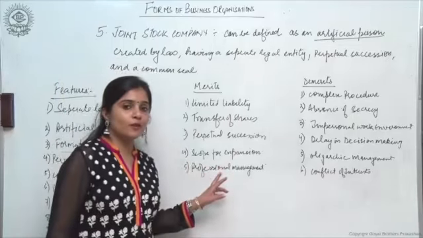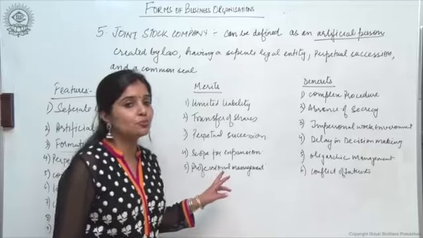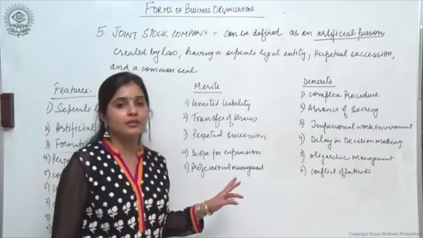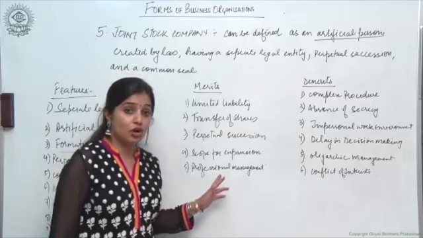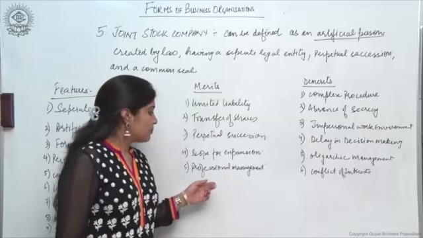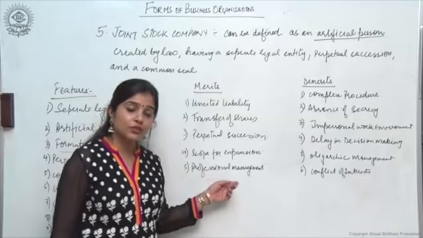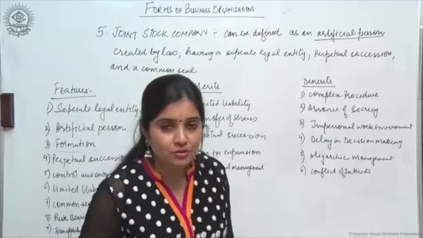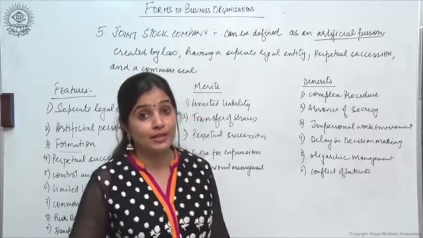There's a lot of scope for expansion because when they have a huge pool of financial resources, they can invest their money in many other lucrative options. There's a lot of scope for expansion and growth. Professional management: because they have a huge pool of financial resources, they can employ professionals to take care of different aspects of management, right?